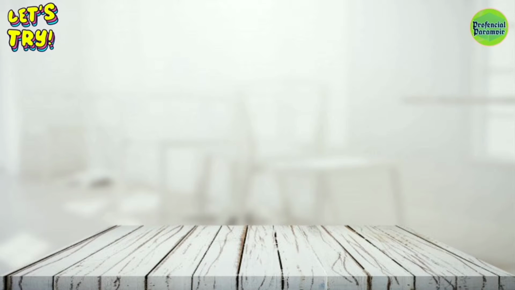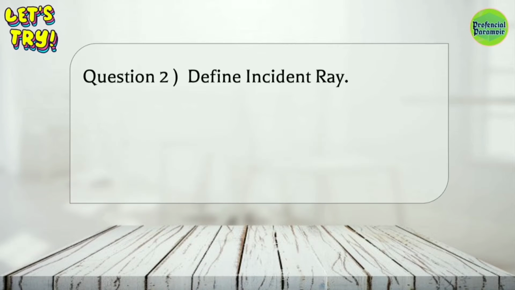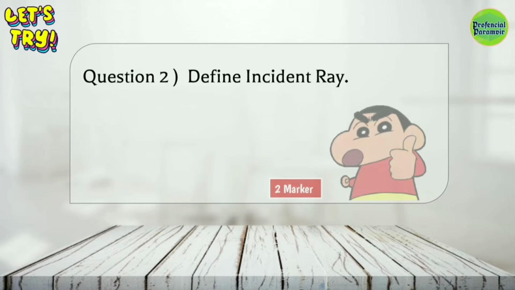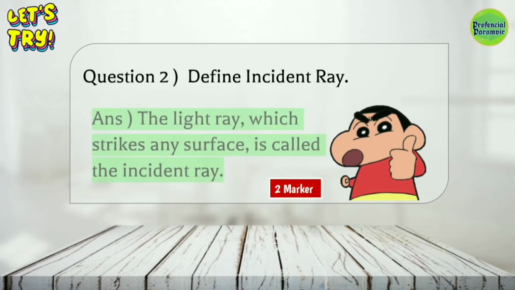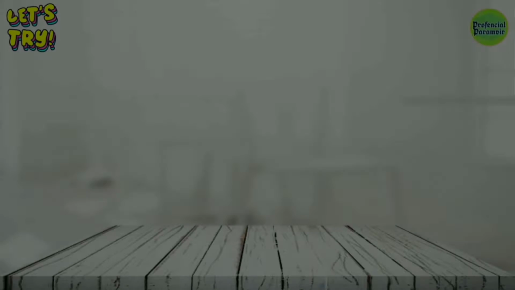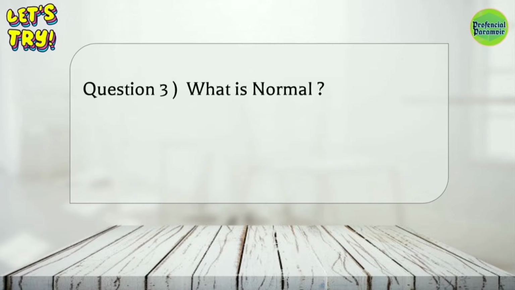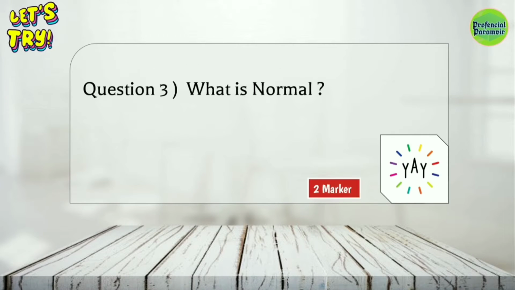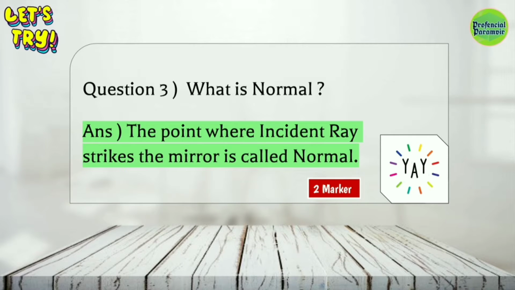Moving on, define incident ray. Guys, this is a question for 2 marks and the answer for it is the light ray which strikes any surface is called incident ray. Third question, what is normal? This is a question for 2 marks. Normal is the point where incident ray strikes the mirror.